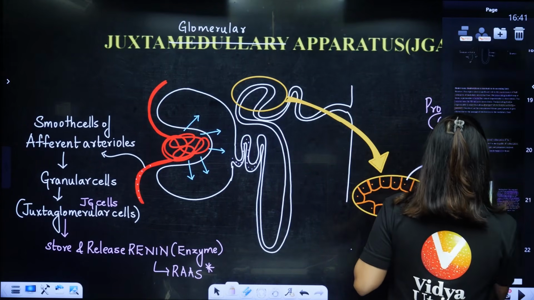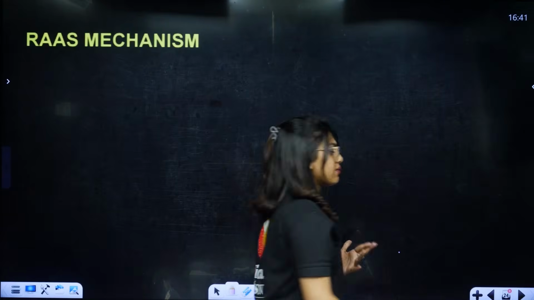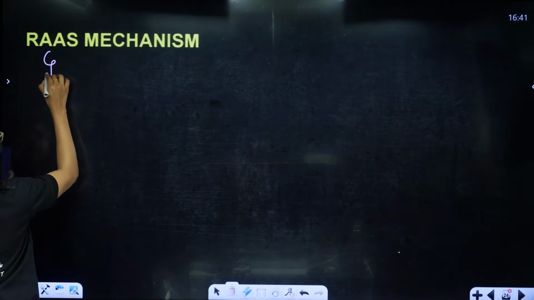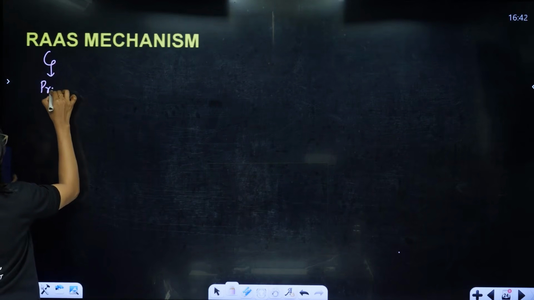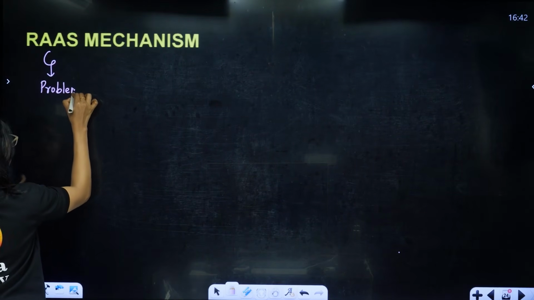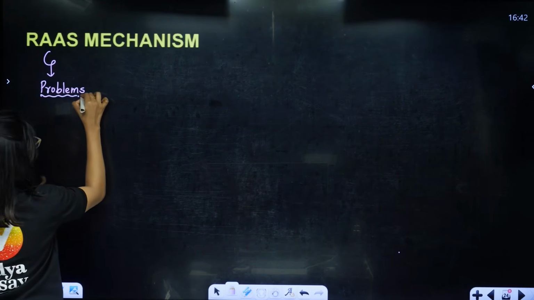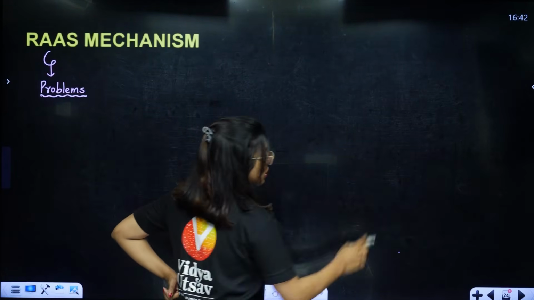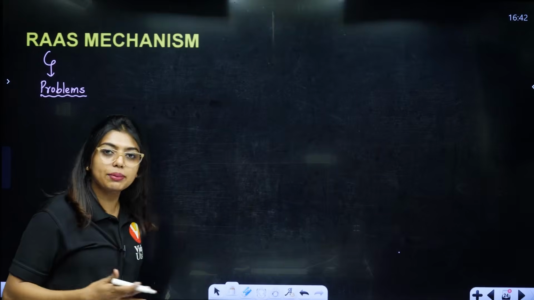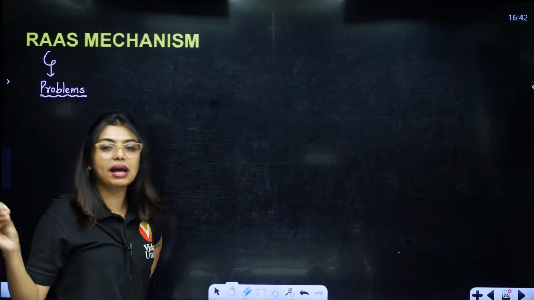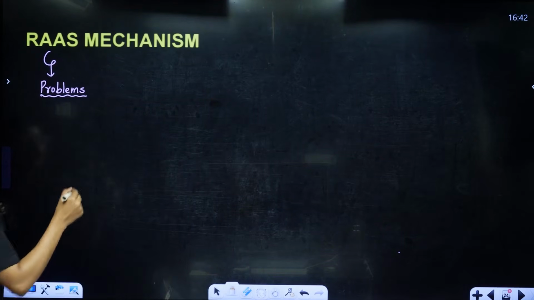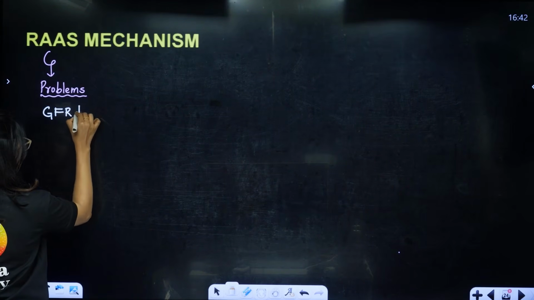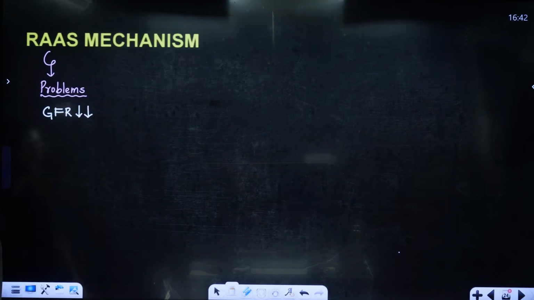That is the RAS mechanism. Okay ma'am, why is this mechanism there? In this mechanism, students, it is mainly going to be there when we have problems in our body. Like people who do extreme diets, sometimes they cut sugar, they cut salt, everything from their body. Because of that the salt balance will be different, the sugar balance will be different, everything will be different. So here the problem is, students, the GFR will become very less. That is the first problem.